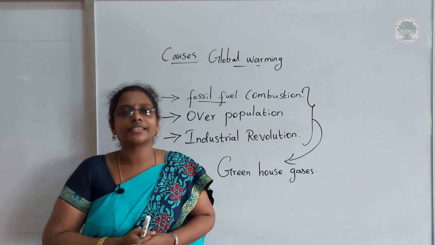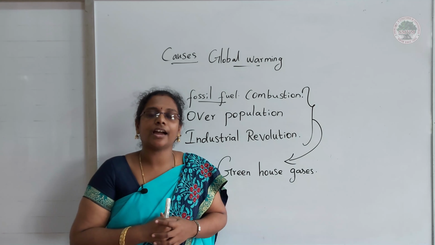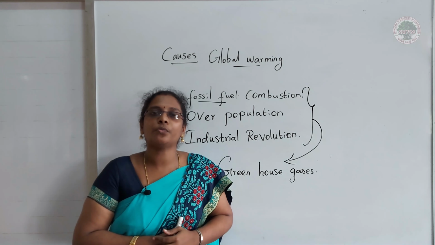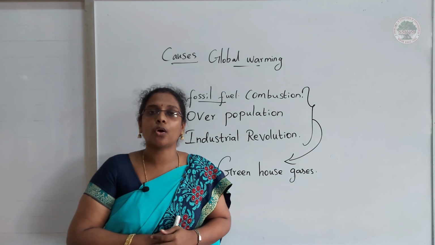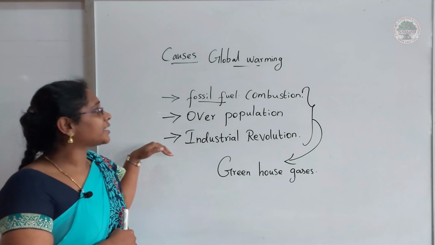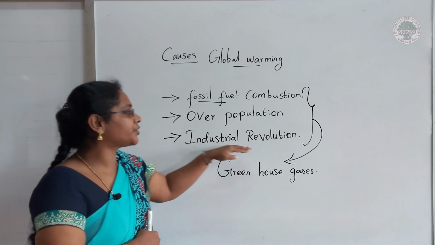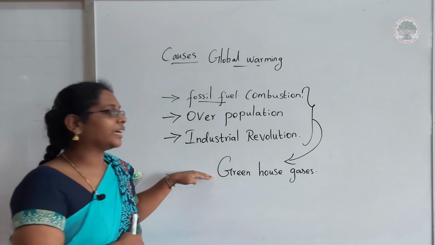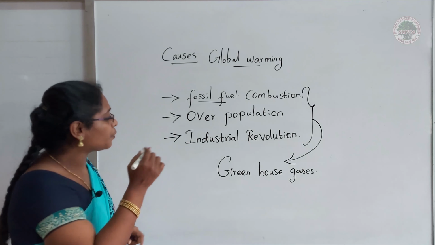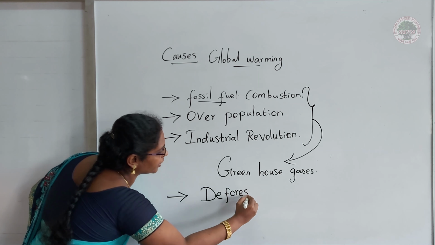Why are we calling them greenhouse gases? Because they trap the sun's heat and help in increasing the temperature of the earth. So that's why we call these gases greenhouse gases. As a result of fossil fuel combustion, overpopulation and the industrial revolution, the amount of greenhouse gases has been increasing. Not only that, there is one more reason, that is deforestation.